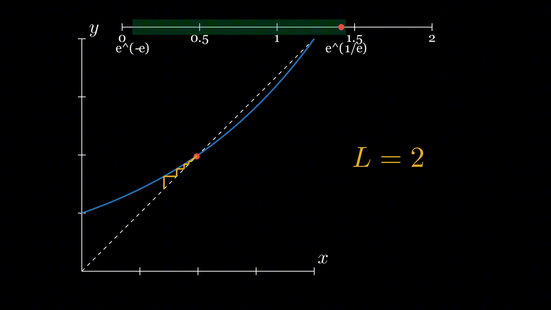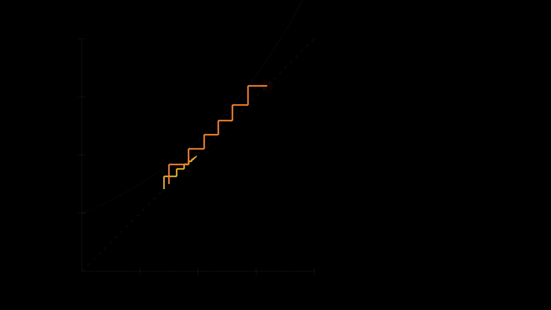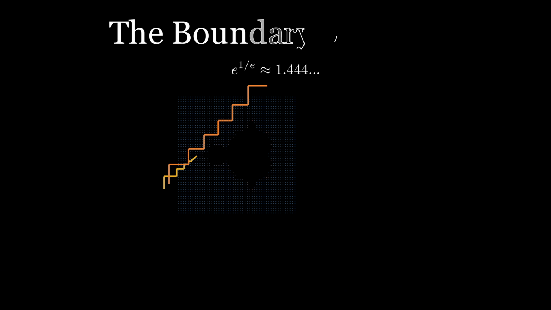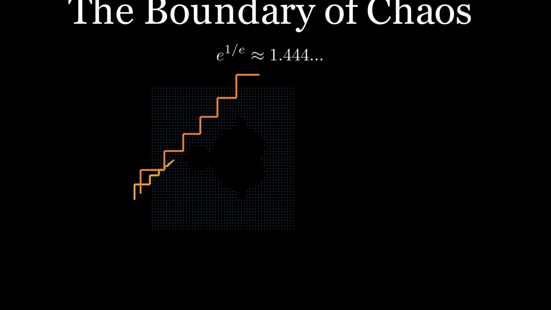If we choose a slightly larger base, like 1.5, the intersection points are still there, but our spiral now flies outwards, getting further away with every step, diverging into infinity. So, where is the tipping point? The boundary between convergence and chaos. It lies at a beautiful transcendent number, e to the power of 1 over e, or about 1.44. Below this value, the tower is stable. Above it, it explodes.